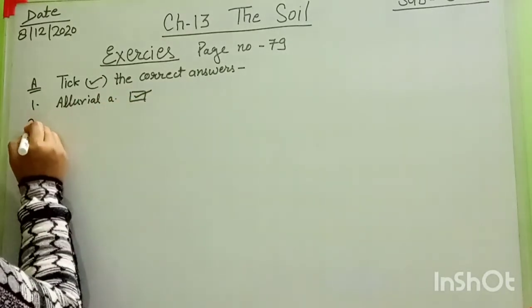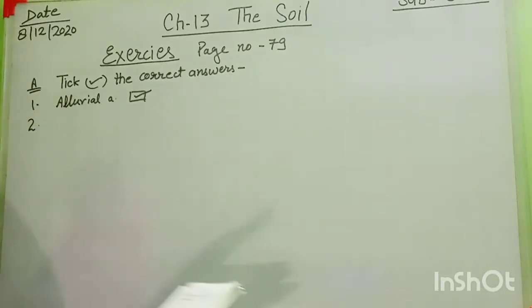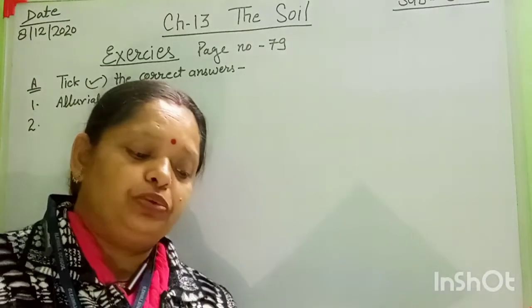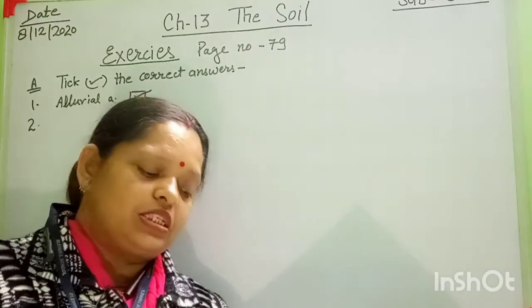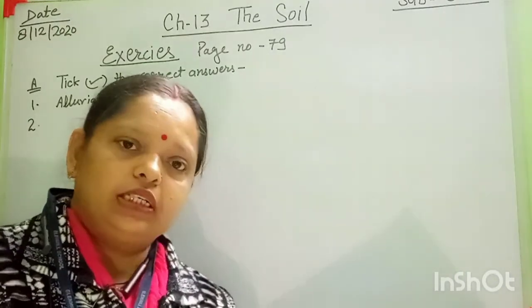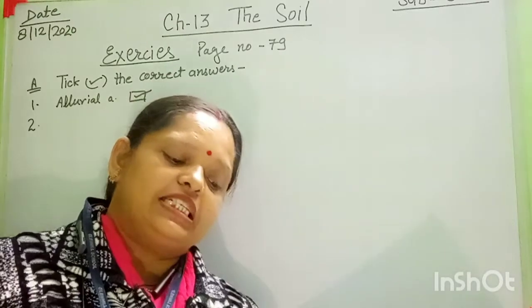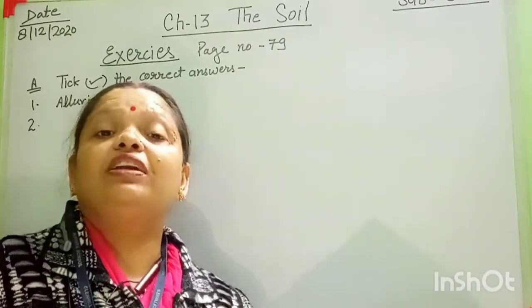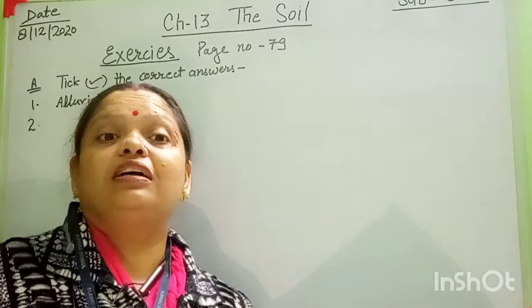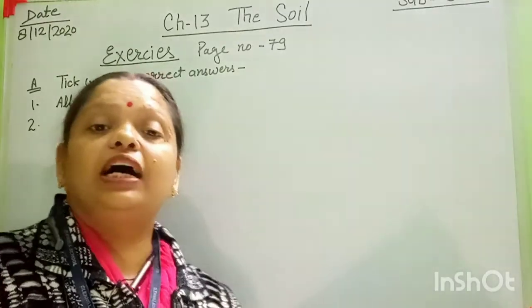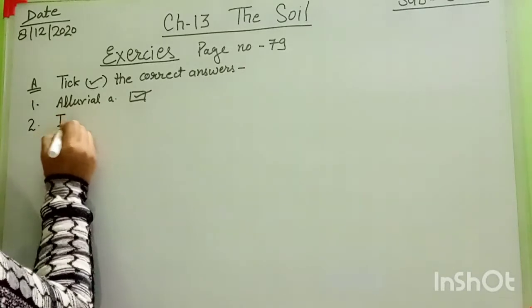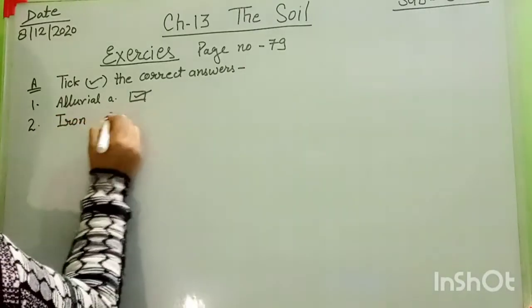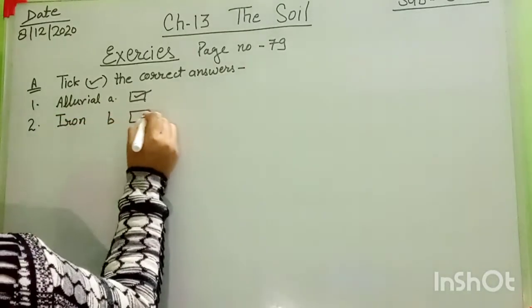Then second one is, the red soil is red in color due to the dash contained in the soil. Options are A. Copper, B. Iron, and C is silver. What will be correct? Red soil color is due to the iron. That's why which option is right? B option. B, and you tick mark.